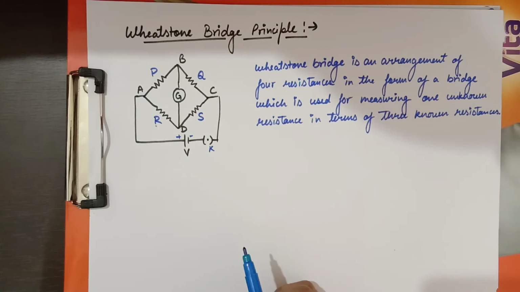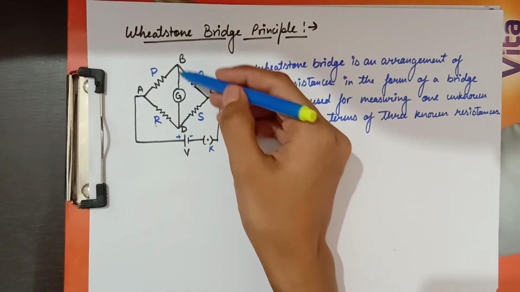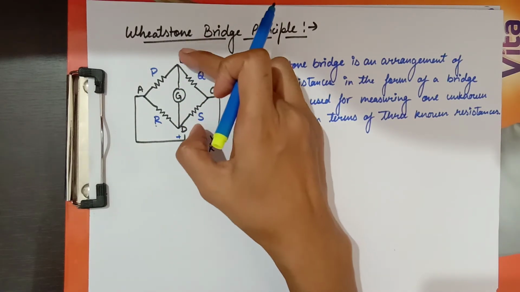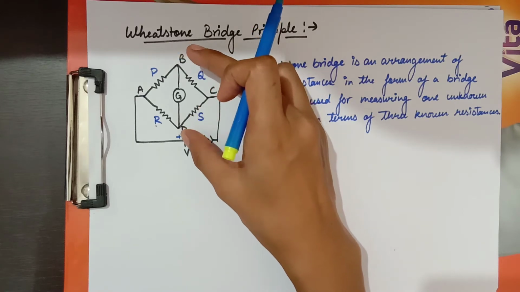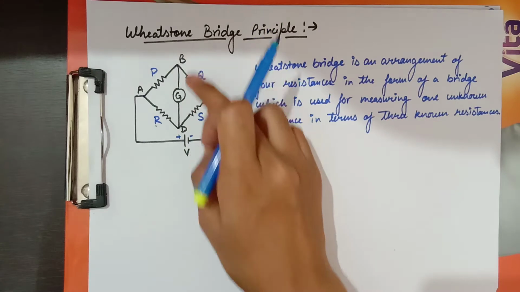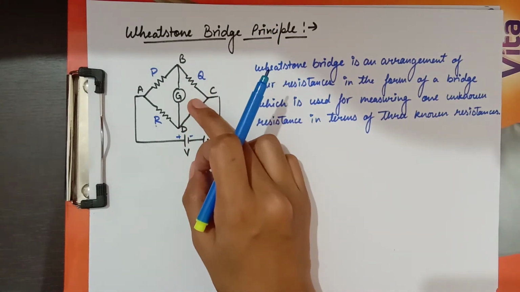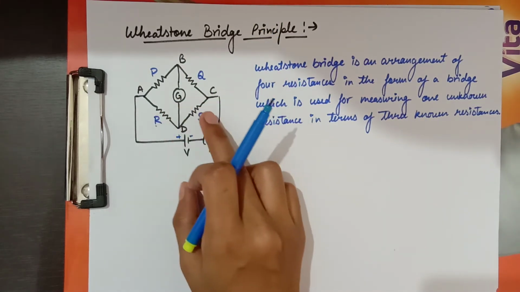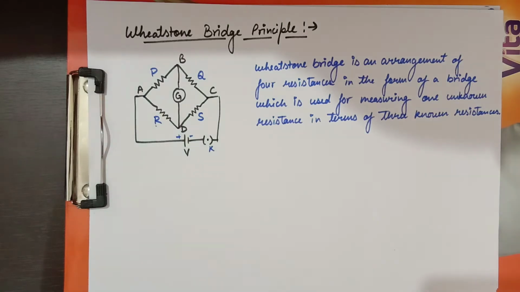So in balanced condition, when there is no current between B and D, we can say the potential at point B and the potential at point D are the same. That's why there is no current. That type of condition is our balanced condition.